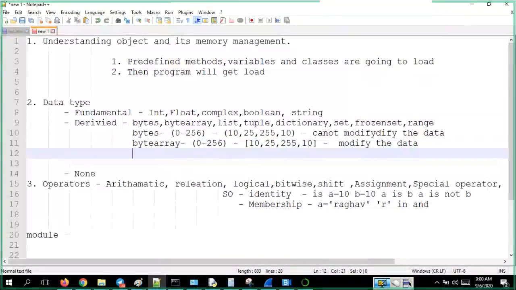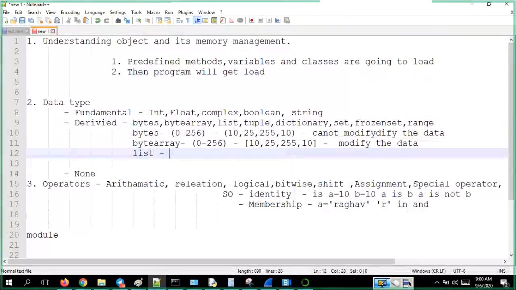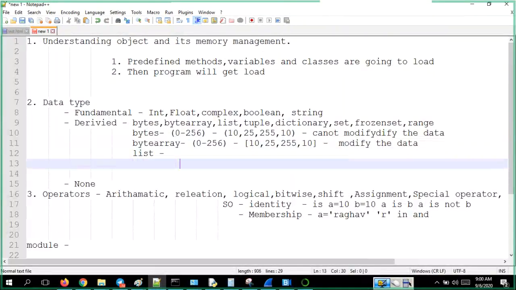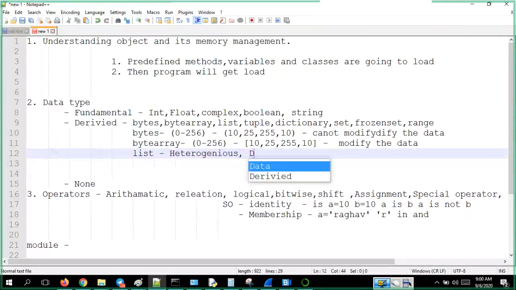Now the next part is list. List is a list of variables. Now let's see the characteristics. What are the list characteristics? First, it should be heterogeneous. Duplication must be allowed.